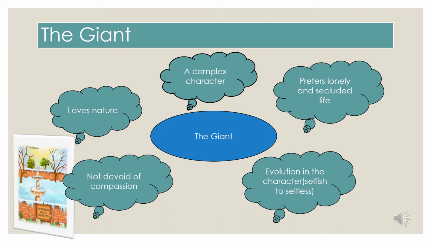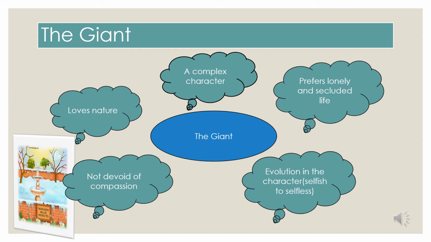In the beginning you can see he's not compassionate. He hates children. He sends them out of the garden, and he puts up a notice board telling them trespassers will be prosecuted. But towards the end, you can again see a change in his character, that he likes children and he breaks down the wall and calls them. So he was not compassionate in the beginning, but he becomes compassionate towards the end of the story. And the other thing that you can notice is that he loves nature and he waits for the spring season to arrive in his garden.